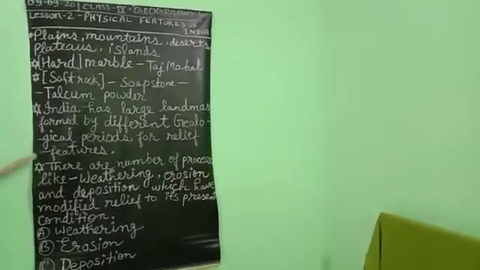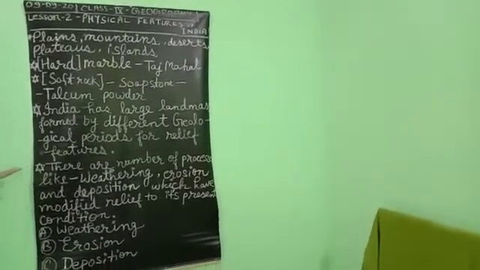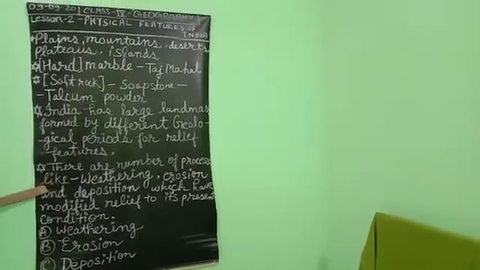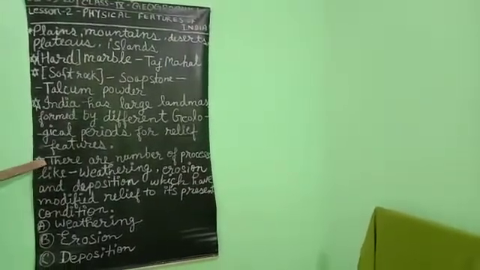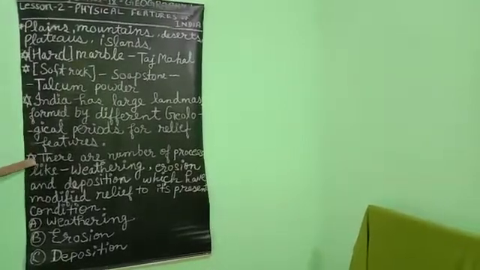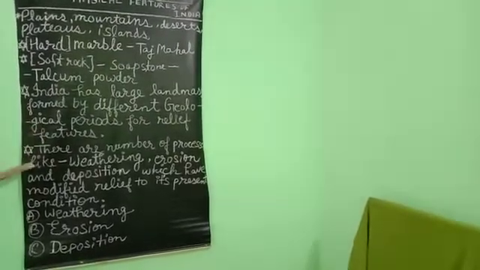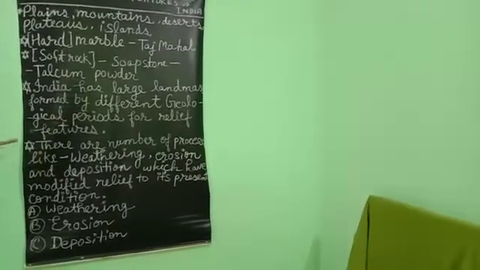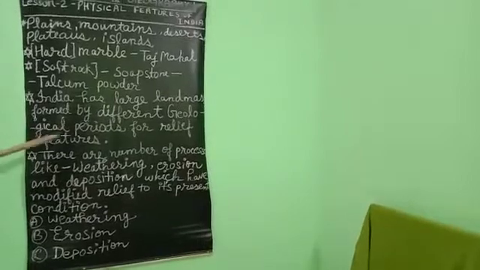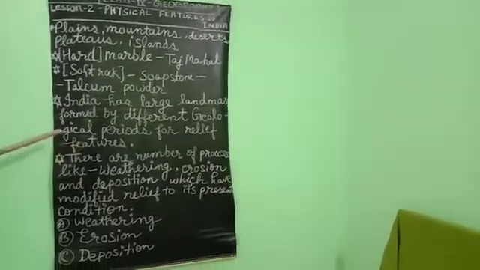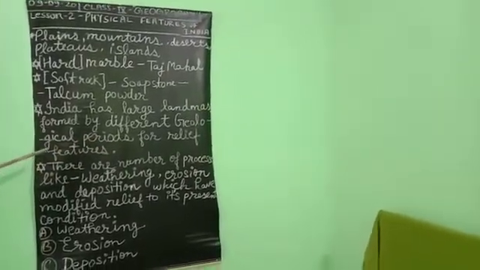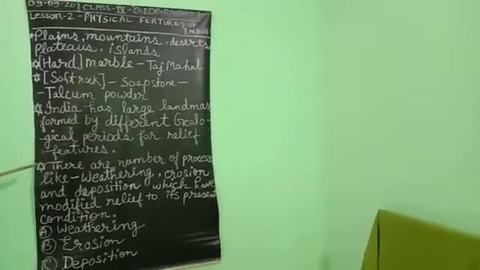Okay, so remember this thing: India has a large landmass formed by different geological periods, and for the making of different relief features, there are different geological periods. And what is the meaning of geological period? It means that in these geological periods, so many natural phenomena occurred, by which the different types of relief features were constructed or made.